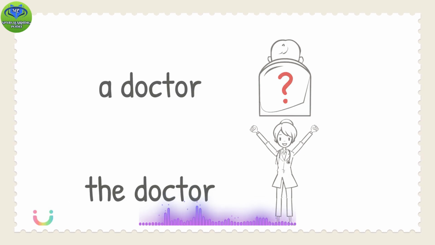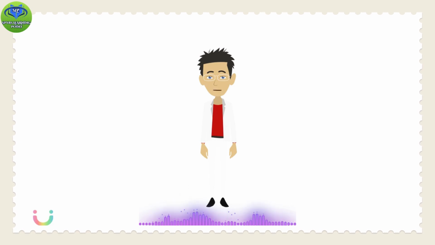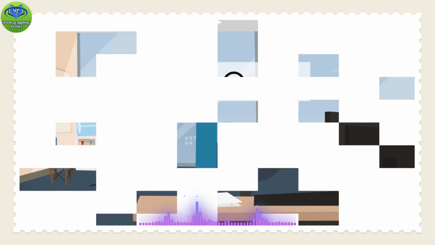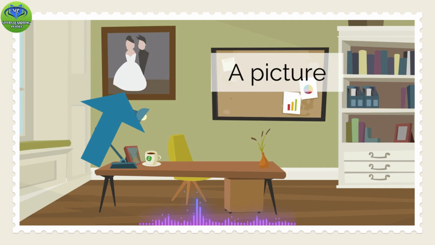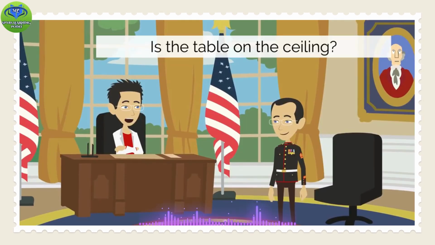But not all situations are so obvious. There are tons of exceptions. There is no point memorizing them all. You just have to repeat them many times in the context. Don't worry, it's much easier than you think. On, in, a picture, the. Is the table on the ceiling?